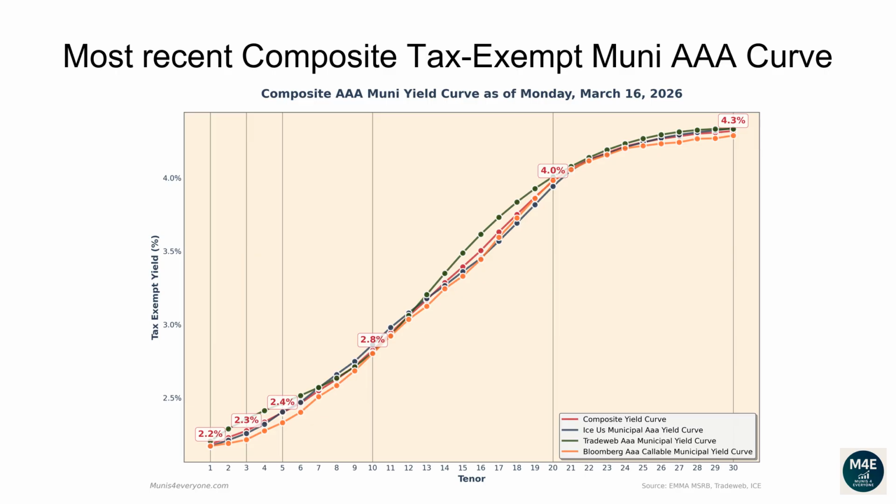The one-year composite tax-exempt yield is 2.18%. The two-year yield is 2.23%. The three-year yield is 2.28%. The 5-year yield is 2.4%. The 10-year yield is 2.82%. The 20-year yield is 3.98%. The 30-year yield is 4.32%.